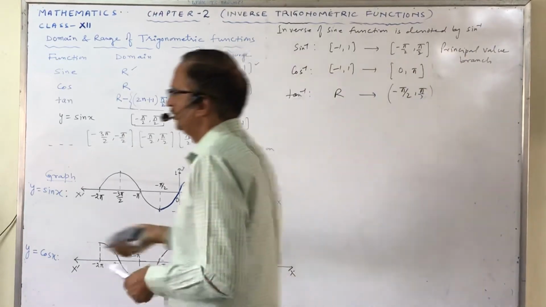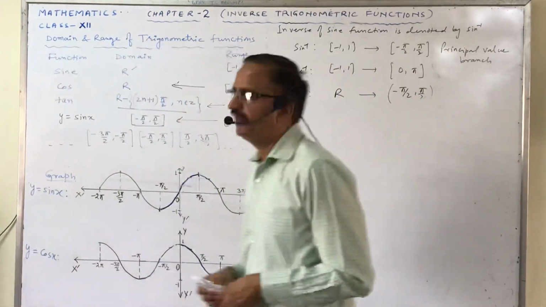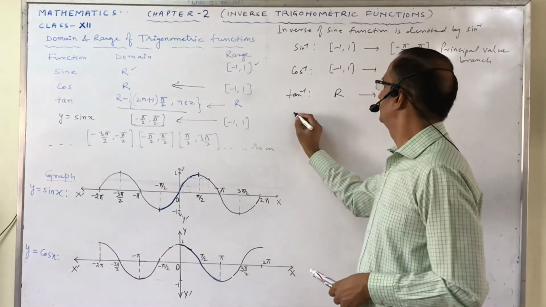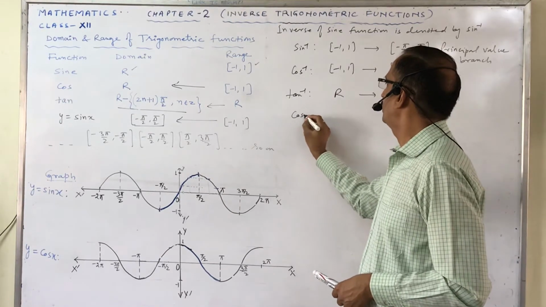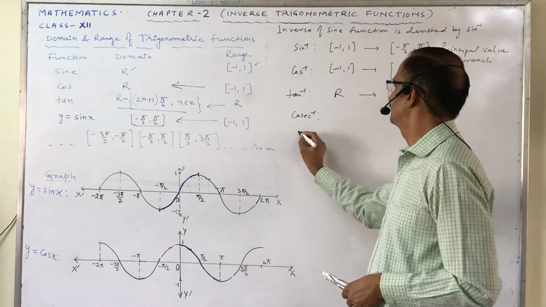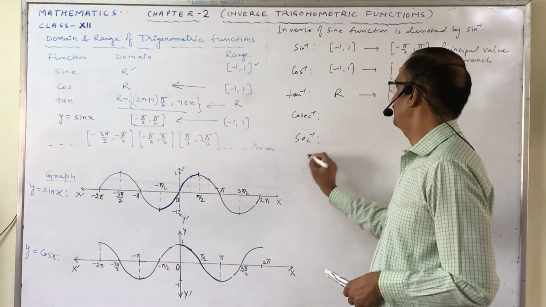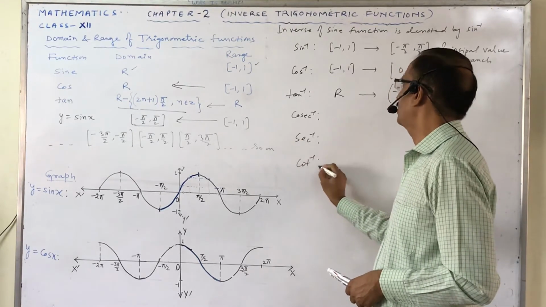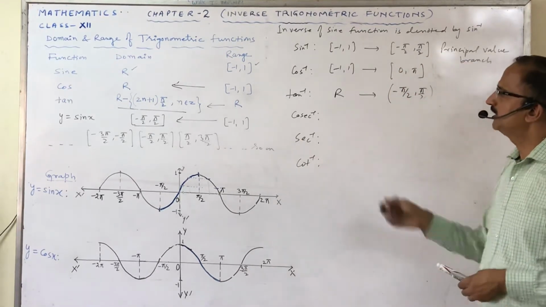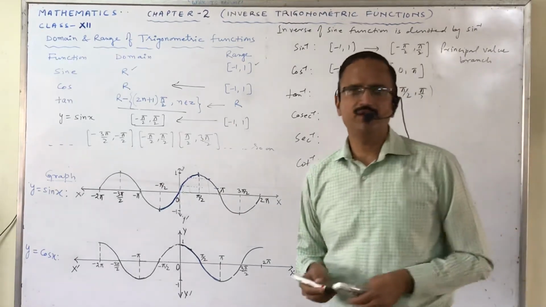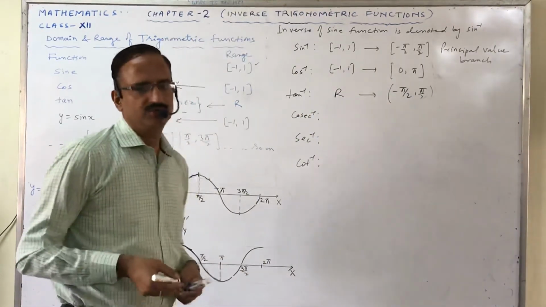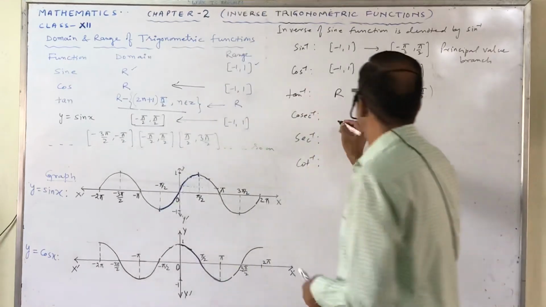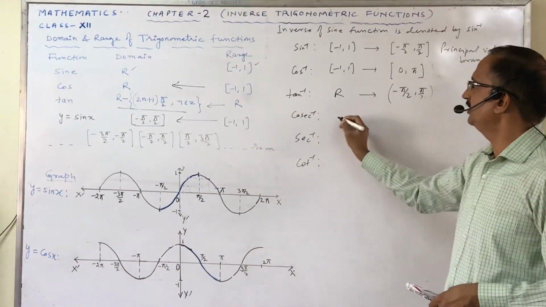Now similarly we can write for cosec inverse, sec inverse and cot inverse. Since cosec is the reciprocal of sine, similarly we can write the domain and range.